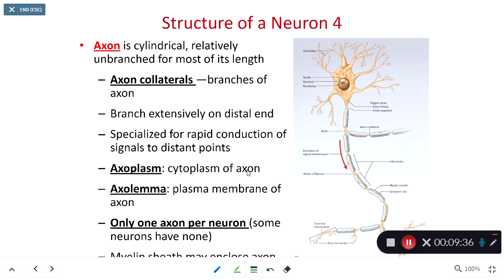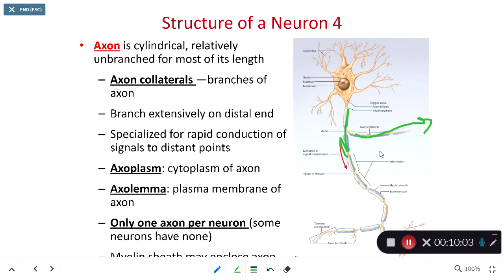Now, the axon itself can be kind of interesting. The axon is, again, going to carry signals away from the neurosoma. For the most part, the axon doesn't have many branches. Every once in a while, there will be a branch that you'll see on the axon. And when we find that branch, we call it an axon collateral. So here we have our axon, and then this branch coming off over here will be called an axon collateral.